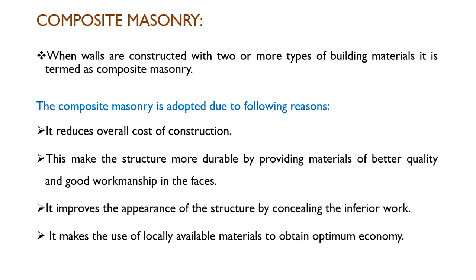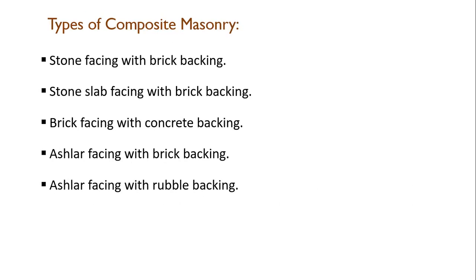It makes use of locally available material to obtain optimum economy. So economy to a great extent is possible by using locally available material, which can be used in the backing of construction. So these are the reasons due to which composite masonry is preferred or adopted.